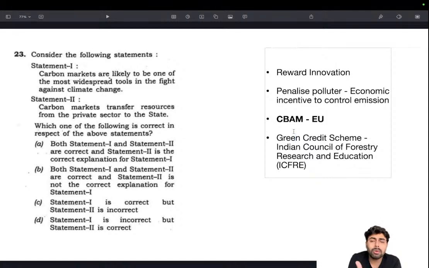So their operating cost and their final product will have a higher rate due to their higher taxation, due to their higher emission. But in countries like India or other regions where there is no particular carbon tax, or they are not charged a penal tax or green tax, they would have lesser prices in comparison.